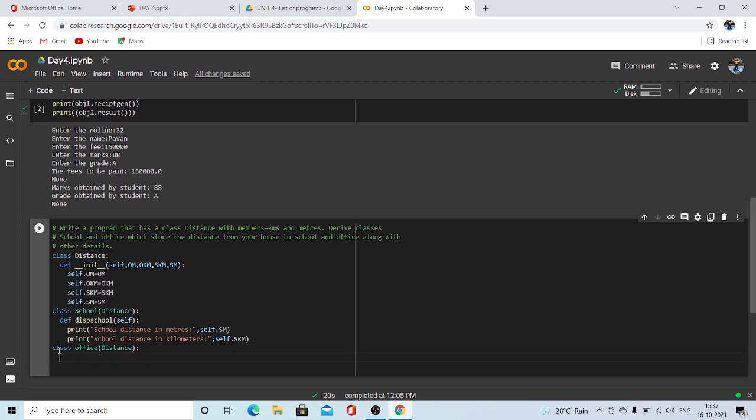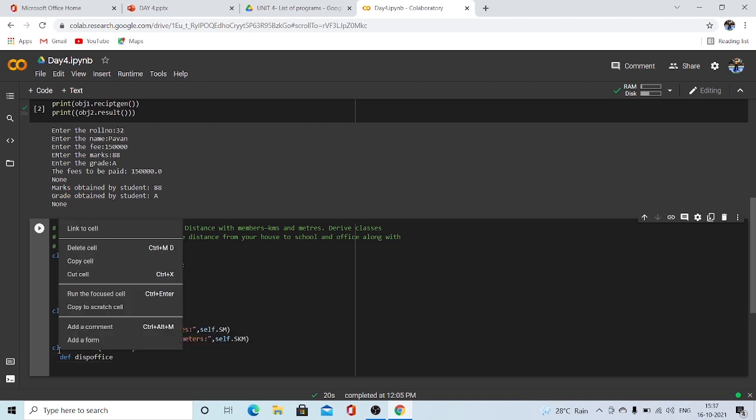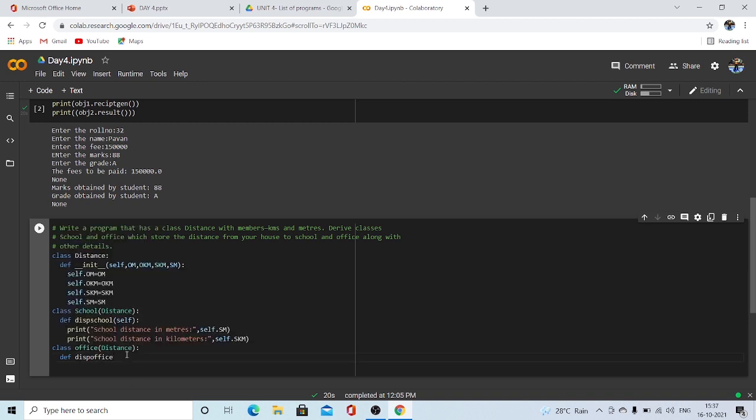So I've derived that, and now we have to create a method for office as well. Just like school, we have to create here as well. So nothing but def disp office. Self will be the parameter every time we use.